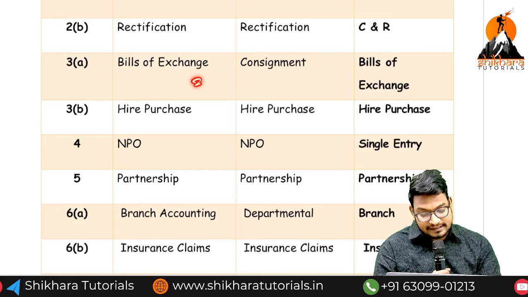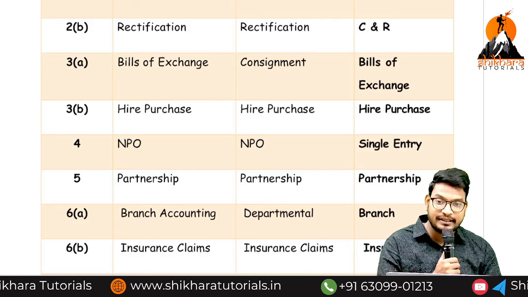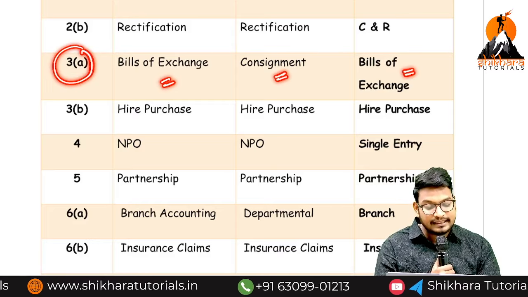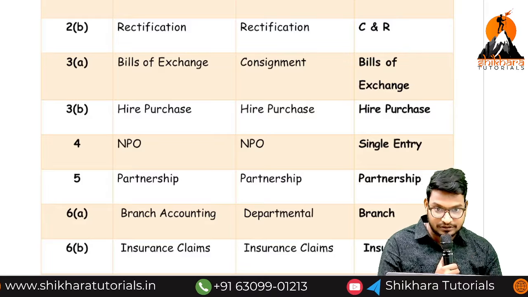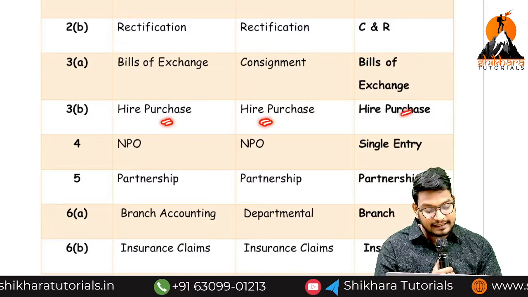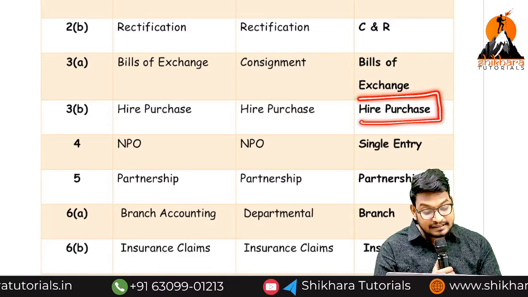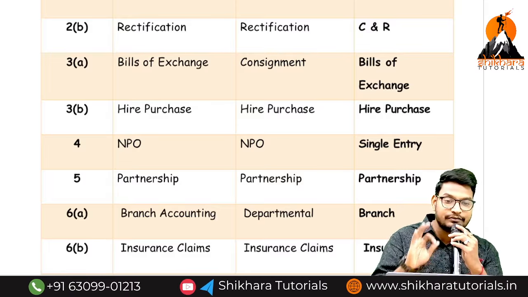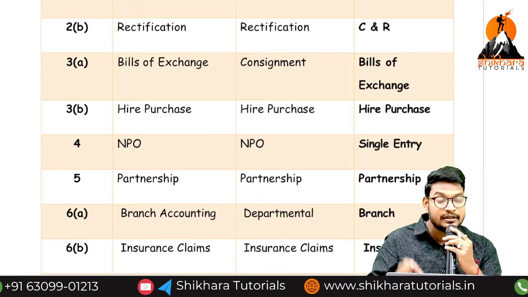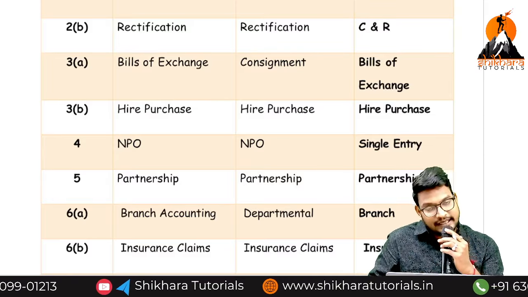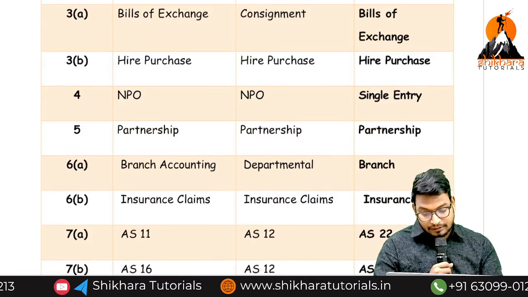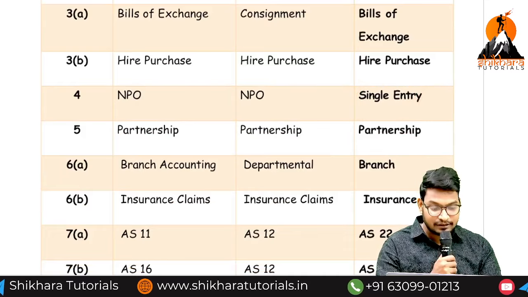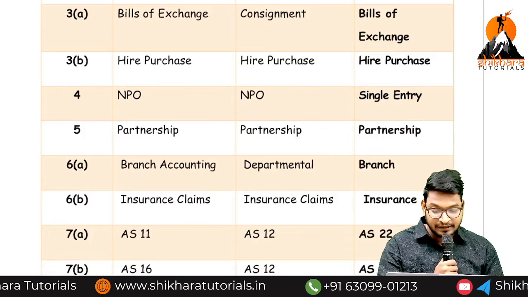And next, bills of exchange, consignment, and bills of exchange. That means in 3A, they are mostly asking bills of exchange or consignment. Finally, we may get one question from both topics: hire purchase, and hire purchase. In this set, hire purchase or leasing, we don't know. In one of the attempts, they asked the leasing also. For that reason, we should be thorough with the leasing also. If you know the hire purchase, leasing is very easy. So if you see the scenario here, NPO, but they are asking single entry in the examination. So partnership.